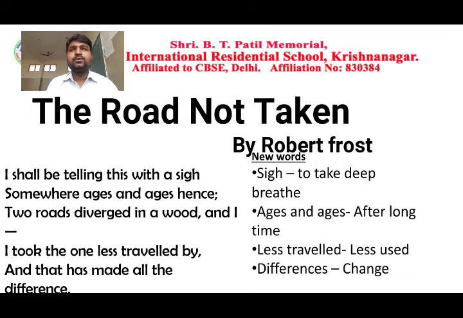He would say to others, two roads diverged in a wood, and I took the one less travelled by, and that has made all the difference. What was the poet saying here? After some time, when he reaches the destination, he would tell other people that when he started his journey, he took one path instead of the other, and the path which he has chosen gave him all the desired things, right? That path changed his life like that, right? So I hope you are clear with all the explanation of this poem.